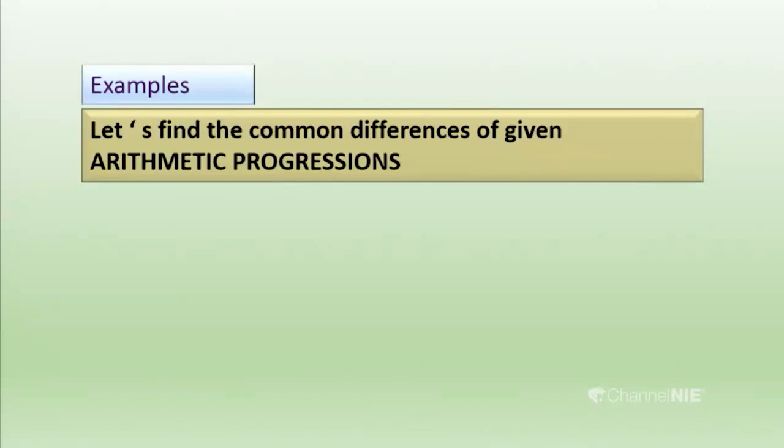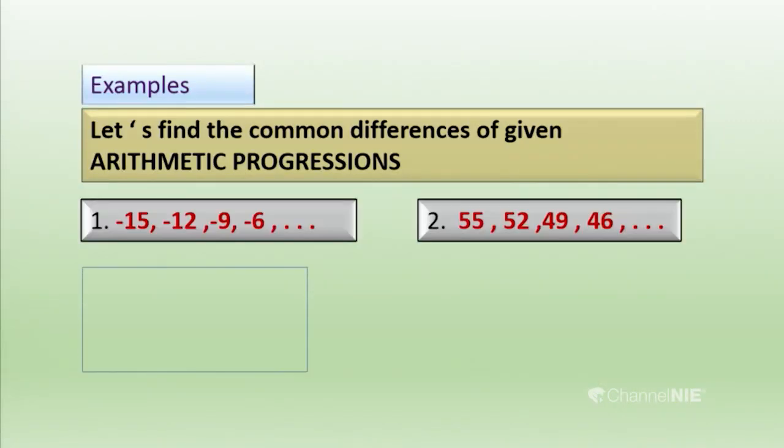Let us find the common differences of them. The first progression is minus 15, minus 12, minus 9, minus 6. I am going to ask what the common difference is. Now you know how to find it. We have to consider any consecutive pair.